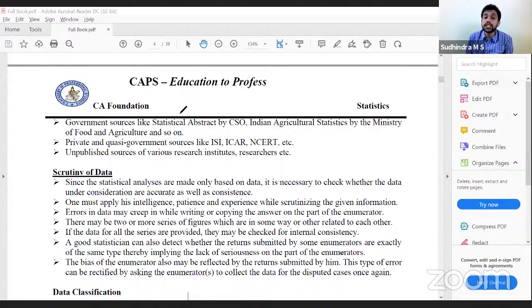Scrutinize: to check the accuracy and consistency. Accuracy and consistency, two important words. To check for accuracy and consistency of the data.